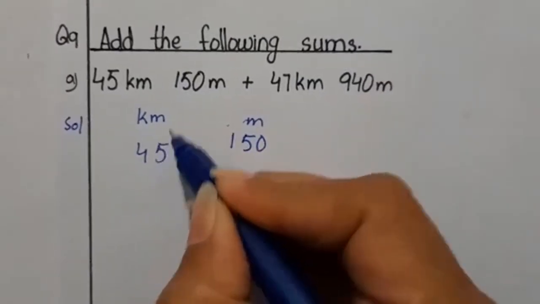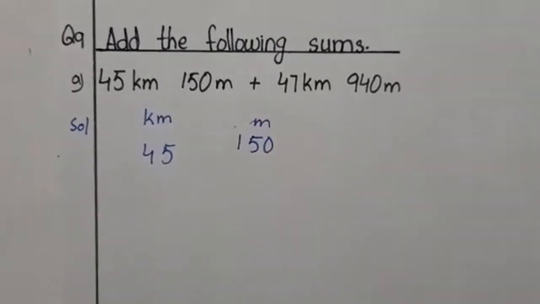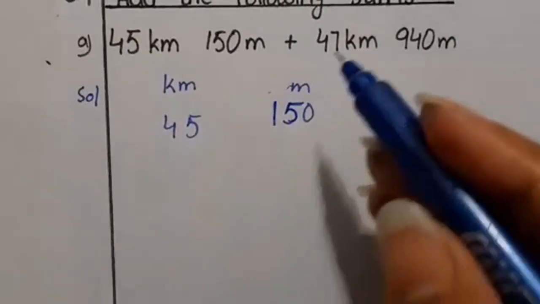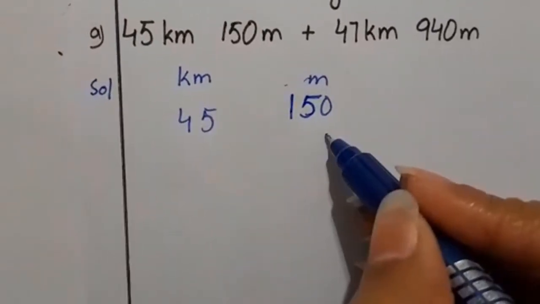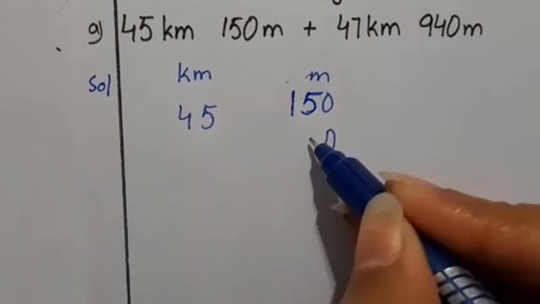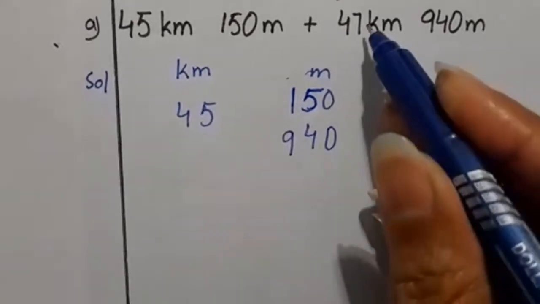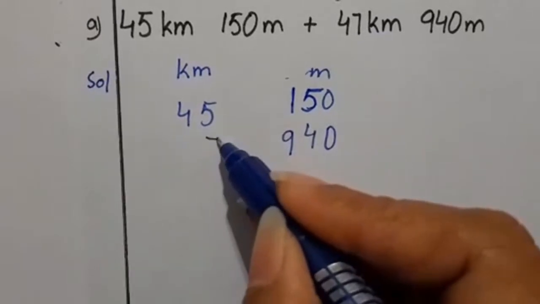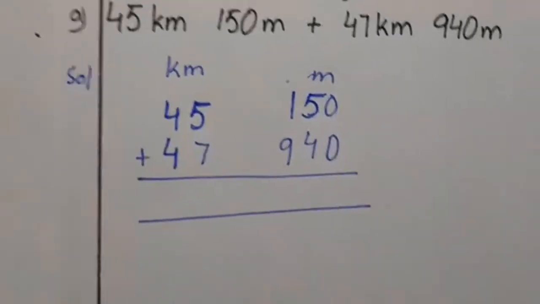Always remember this 45 kilometer and 150 meter will come in one line. The next value is 47 kilometer, 940 meter. I will write 0 under 0, 4 under 5, 9 under 1, and this 7 under 5 and 4 under 4. Okay. Then I will add it.